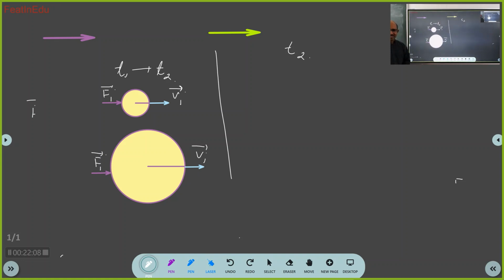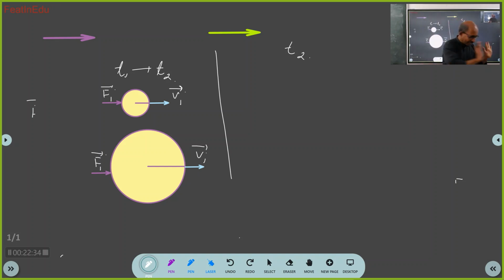So you didn't understand. You didn't imagine. What you did is you saw this and shouted some answer. Can you imagine what I did? There is a body. Its velocity is v1 bar at time t1. I started applying force till time t2. Then I left my hand. Got it?